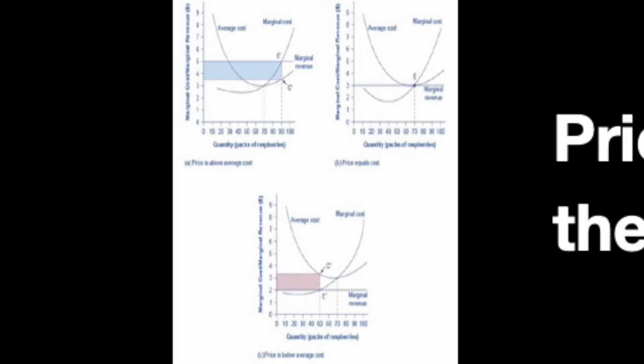In Figure A, price intersects marginal cost above the average cost curve. Since price is greater than average cost, the firm is making a profit. In Figure B, price intersects marginal cost at the minimum point of the average cost curve. Since price is equal to average cost, the firm is breaking even. In Figure C, the price intersects marginal cost below the average cost curve. Since price is less than average cost, the firm is making a loss.